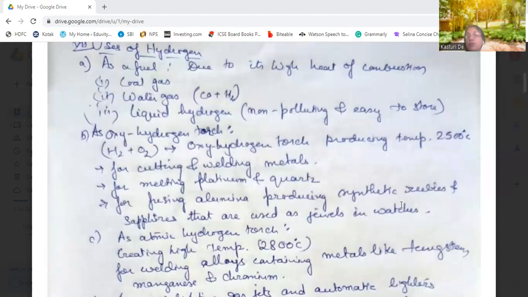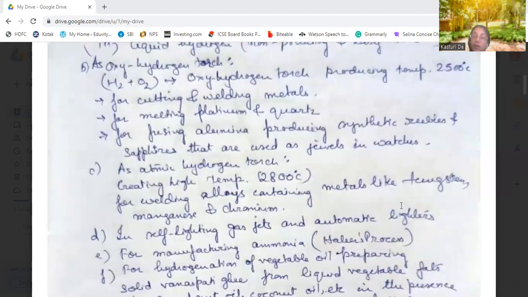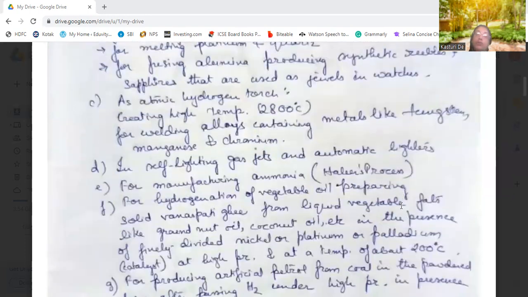The oxyhydrogen torch produces 2500 degrees centigrade, and this atomic hydrogen torch produces 2800 degrees centigrade. It welds alloys which contain metals like tungsten, manganese, chromium. And then it is also used in self-lightening gas jets and automatic lighters.